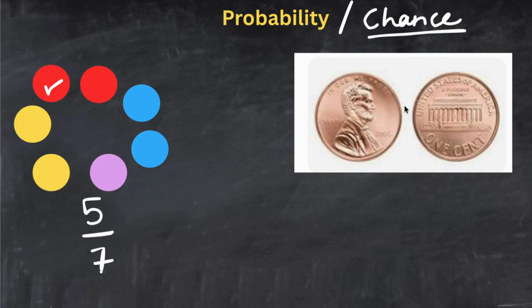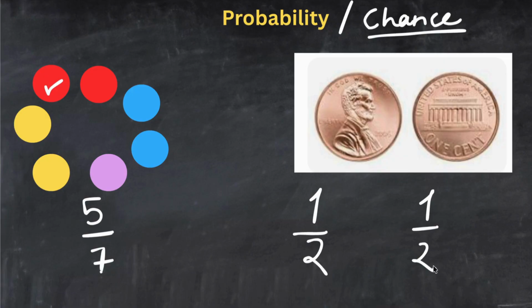Now you toss a coin. What is the probability the coin will land on a head? How many total options do you have? You have only 2 sides, right? So 2 options. It can either land on one side or the other. So we make the total as 2. And what is the probability of getting a head? How many heads do you see on this coin? It's just one head. So the probability will be 1/2.